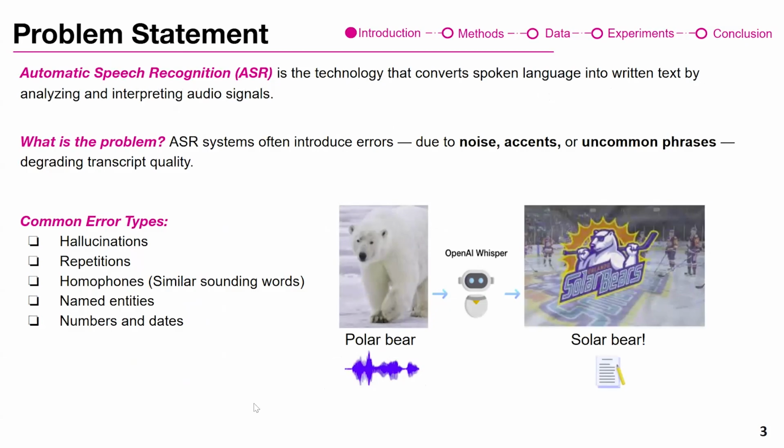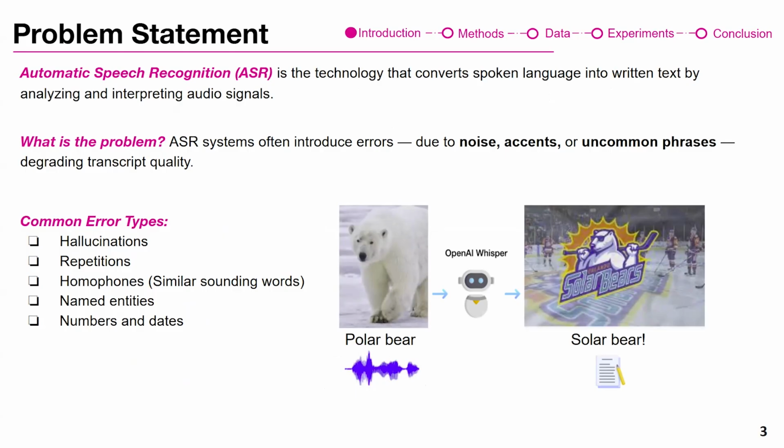So what is the problem? First we have to explain what automatic speech recognition is. It is a technology that converts spoken language into written text by analyzing and interpreting audio signals. These ASR models are mostly speech-to-text models, and they have been trained on very clean datasets that are pairs of speech and transcript.